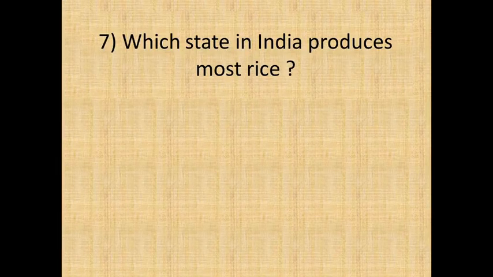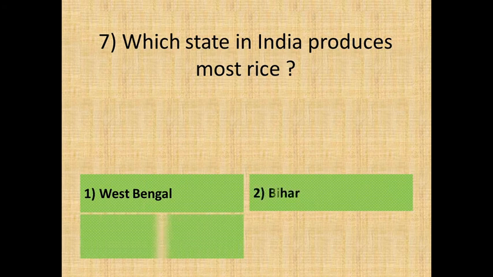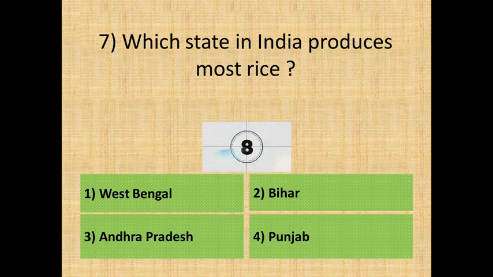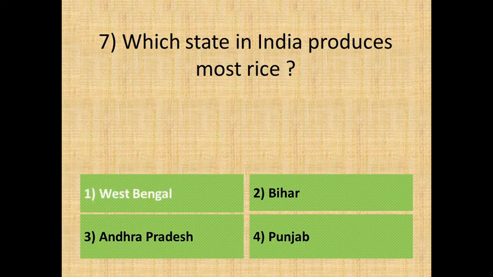Next. Question 7, which state in India produces most rice? Option 1, West Bengal. Option 2, Bihar. Option 3, Andhra Pradesh. Or, Option 4, Punjab. The correct answer is, Option 1, West Bengal.